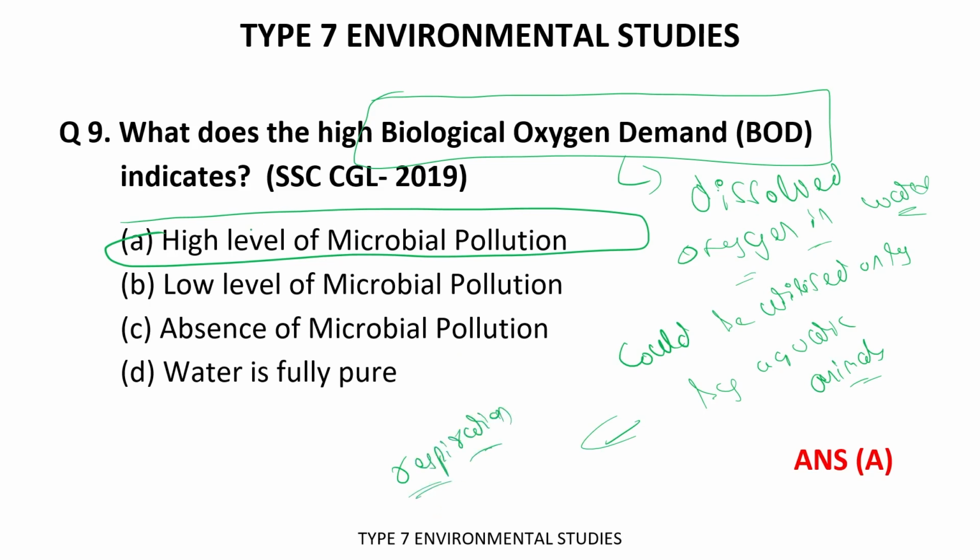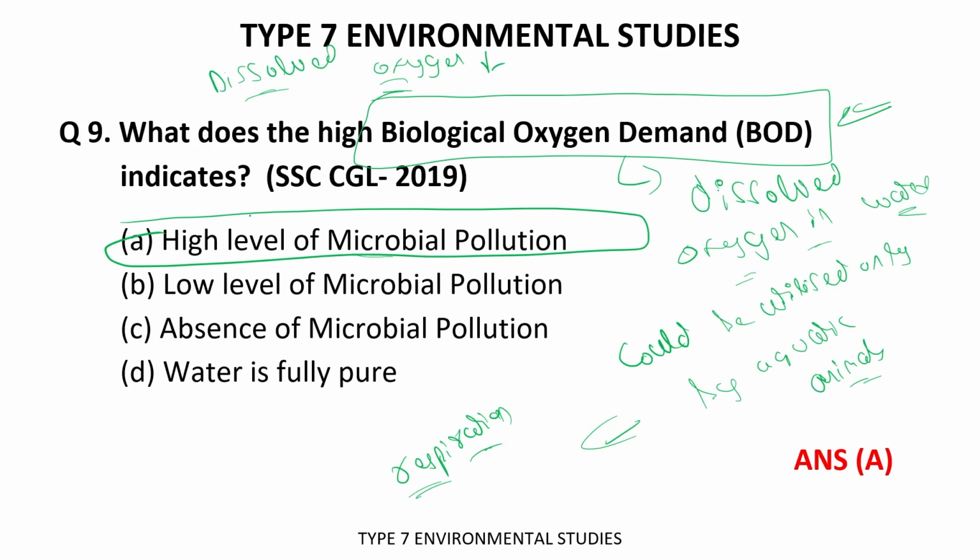Okay, but when the microbial pollution increases, this dissolved oxygen decreases. So that's why its demand increases, because it is on continuous decline due to high level of microbial pollution. And who will be impacted by this?